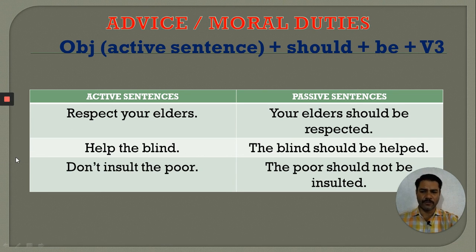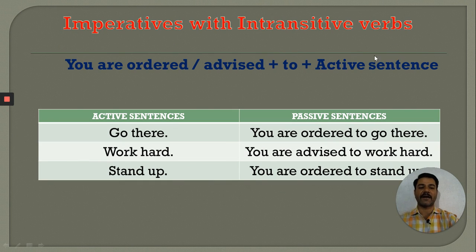Now we are having one or two special cases also in this category, in the category of imperative sentences. Let us see what are those. Imperative with intransitive verbs means intransitive verbs are those verbs which do not pass over the action from doer to receiver, and we had learned in the first lesson itself, in my first video itself, that passive conversion of intransitive verbs are not possible. But if it is the case of imperatives, it is possible. See how it could be converted into its passive voice.